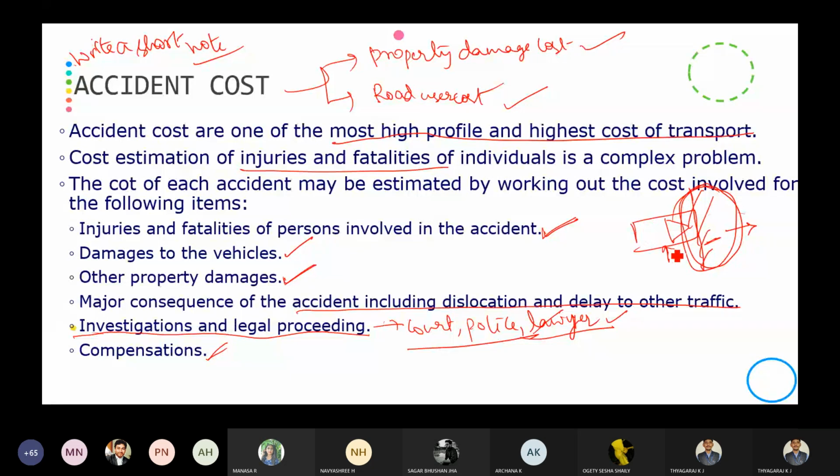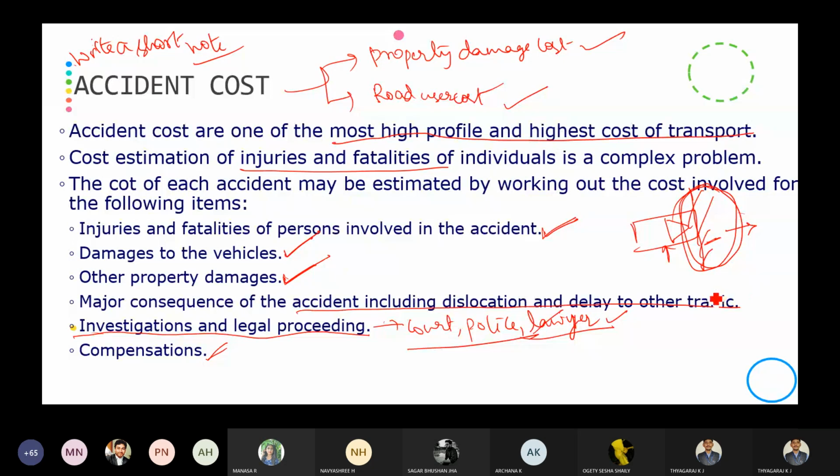So accident costs are one of the most high profile costs. It involves injuries and fatalities of individuals and road users. That is the people damage, the vehicular damage and the personal damages will be included in this cost. Then what are the items which will be included in the accident cost? Injuries and fatalities of persons involved in the accident, damages to the vehicle, that is vehicular damage, and other property damage.